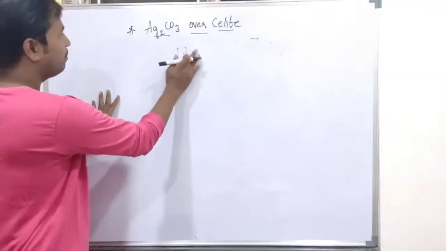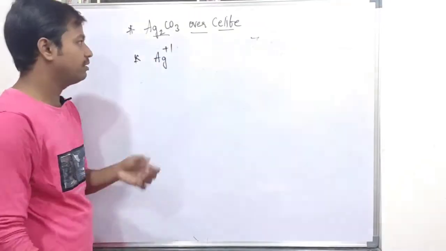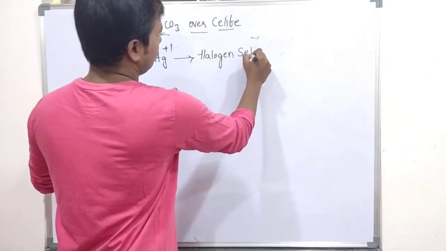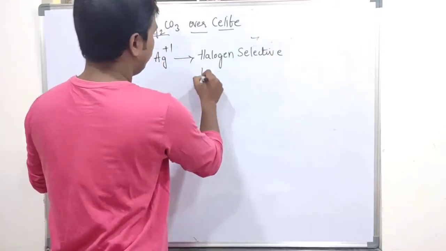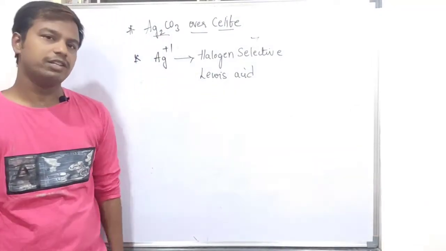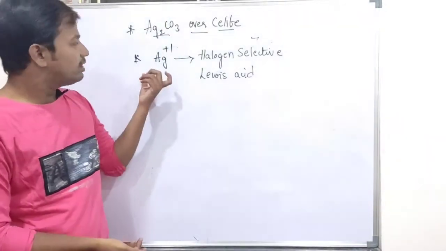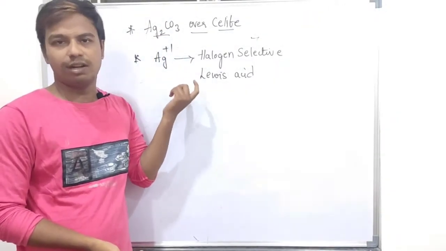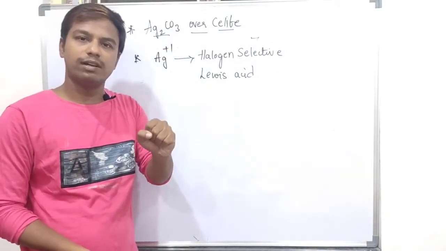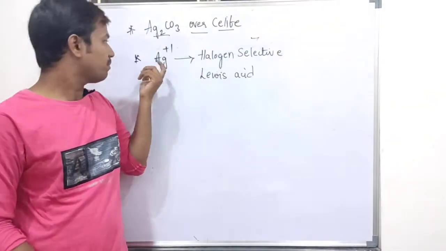You must understand that silver in +1 oxidation state is a halogen selective Lewis acid. If halogens like chlorine, fluorine, bromine, iodine are present in a reaction mixture and you use a silver +1 salt, it selectively abstracts the halogen atom and precipitates. That is one of the uses of silver +1.